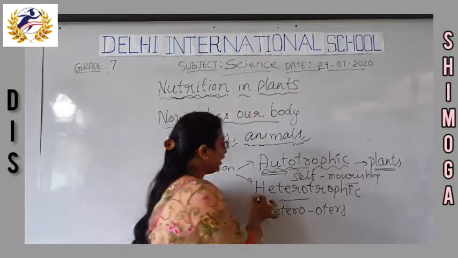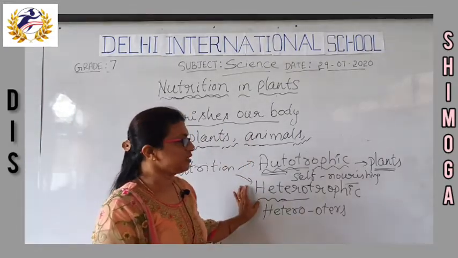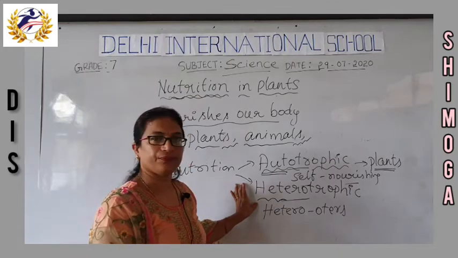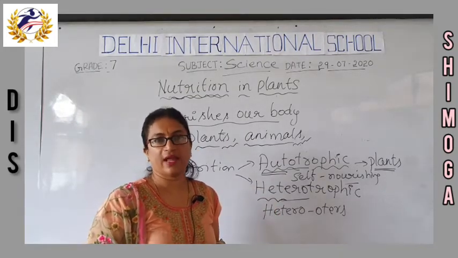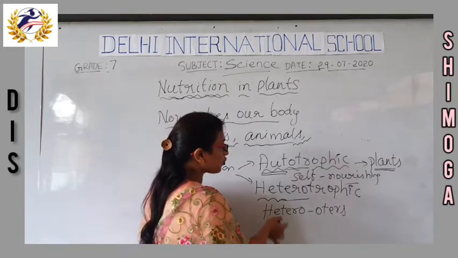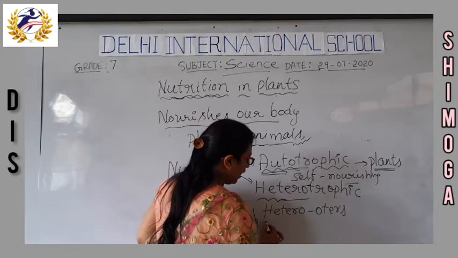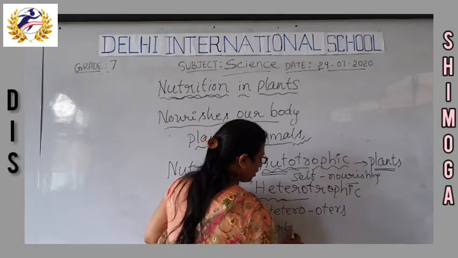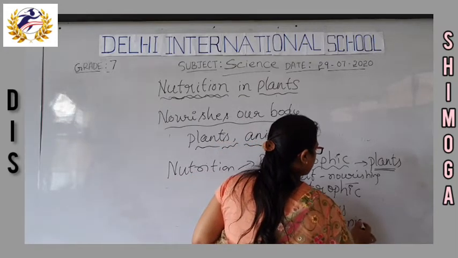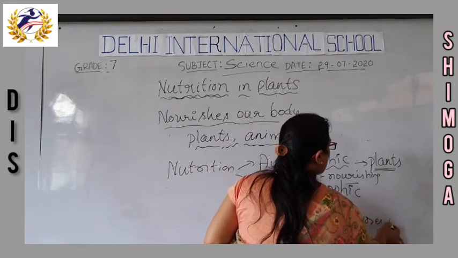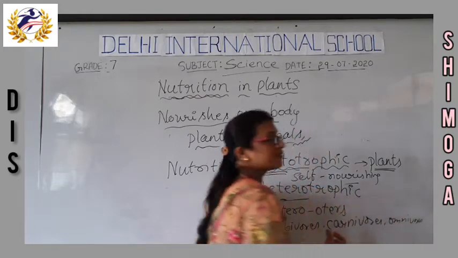In the same way, heterotrophic nutrition means in this mode they take nutrition from others, from food which is already prepared. In heterotrophic nutrition there are different types: herbivores, carnivores, omnivores, parasites, saprophytes.